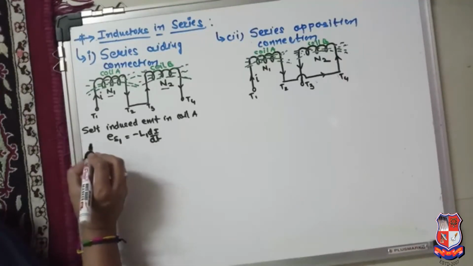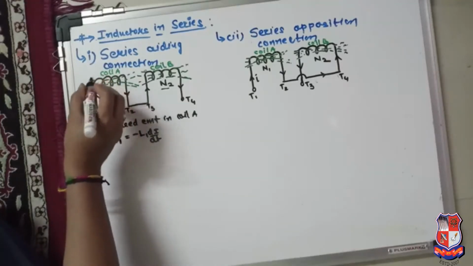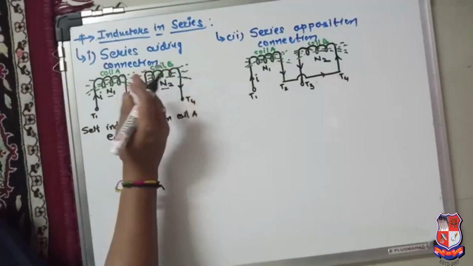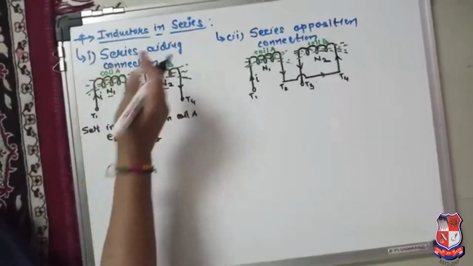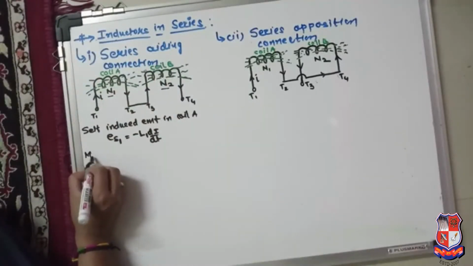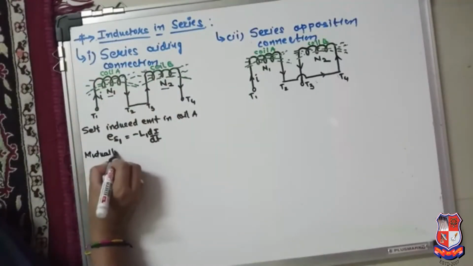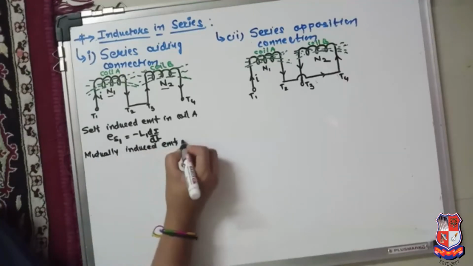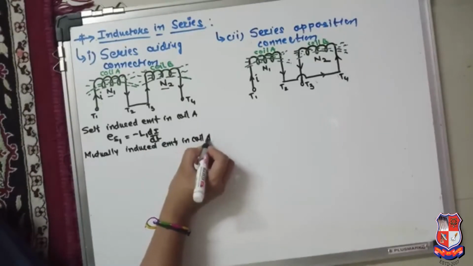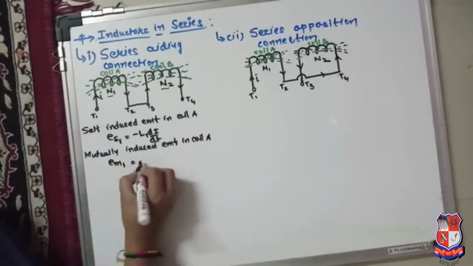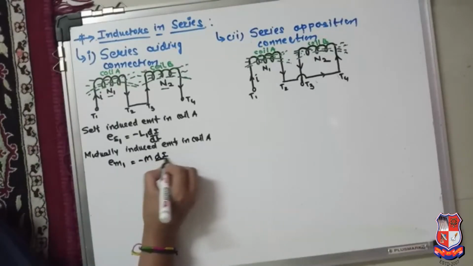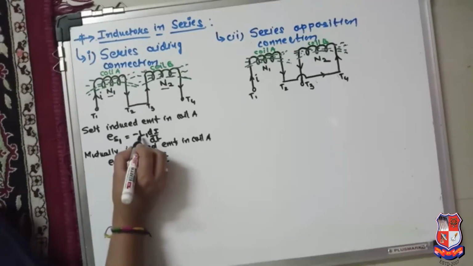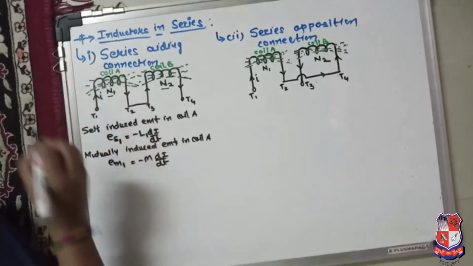Same way, the mutually induced EMF in coil A is due to the current flowing in coil B and the flux linkage with coil A due to coil B. So the mutually induced EMF in coil A is given by EM1 equal to minus M di by dt, where M is the mutual inductance, and L1 is the self inductance of coil A.